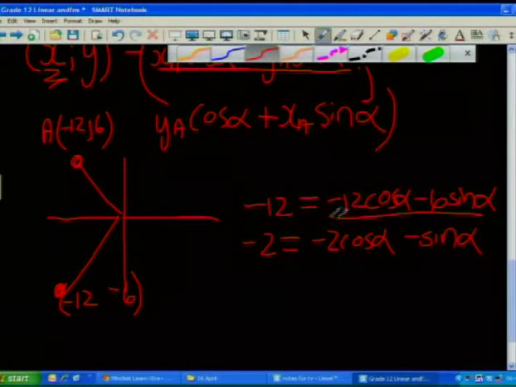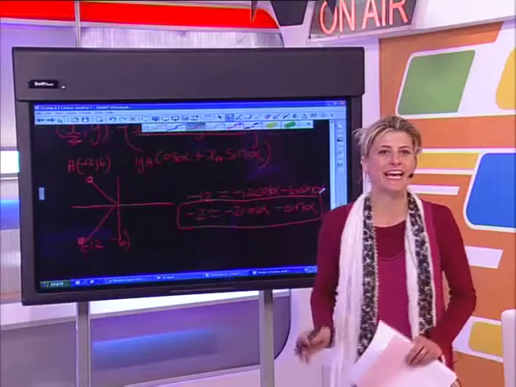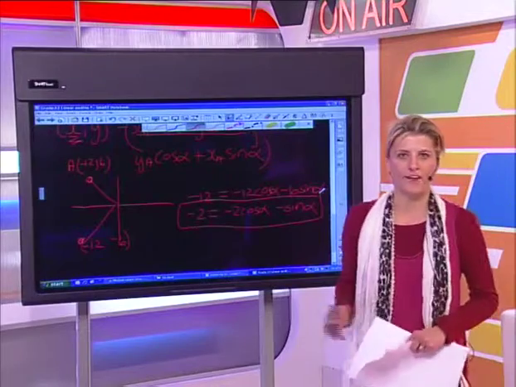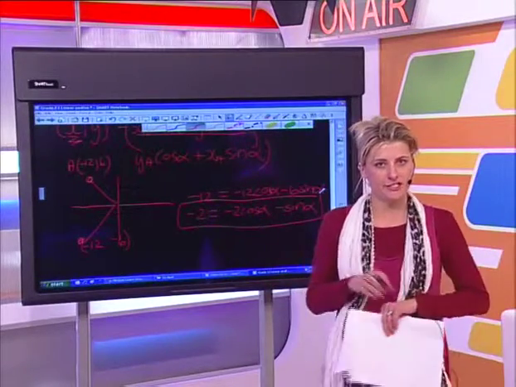I'm going to highlight this, keep it aside, and say that is equation 1. That is the first equation that I'm going to use in my simultaneous equation type setup.